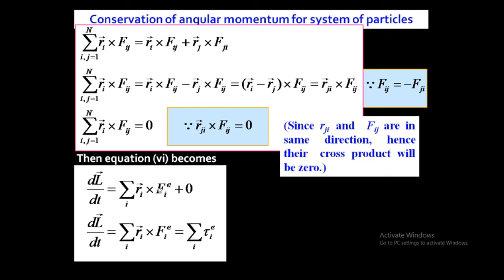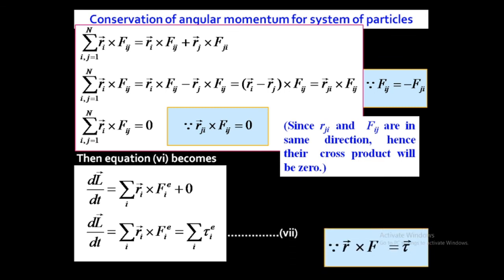Ri means the position vector of the ith particle, Fie means the external force acting on the ith particle. The summation over i means this is for a system of particles. So for a system of particles, R cross F is torque. You know that R cross F is torque. What is the formula for torque? Torque means R cross F. The cross product of R and force is called torque.